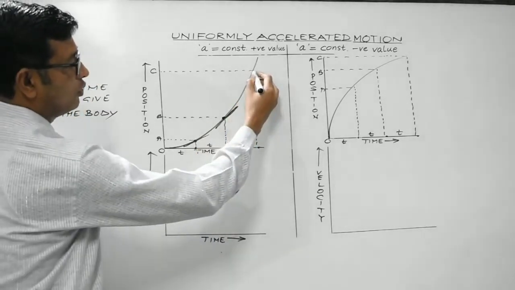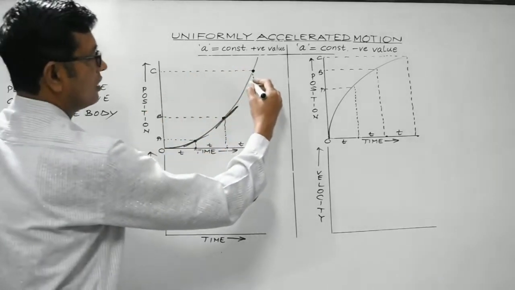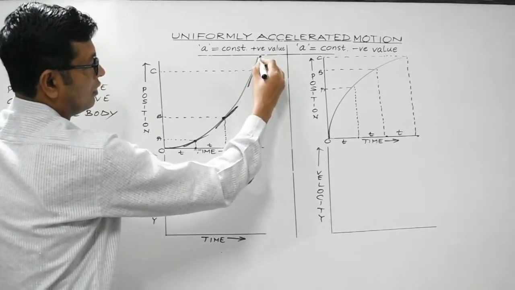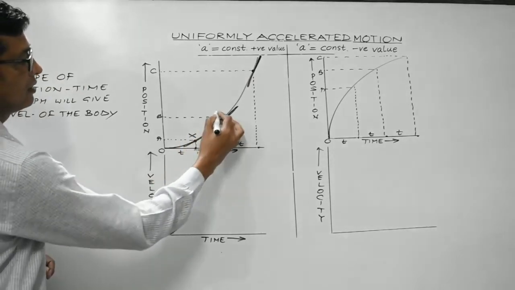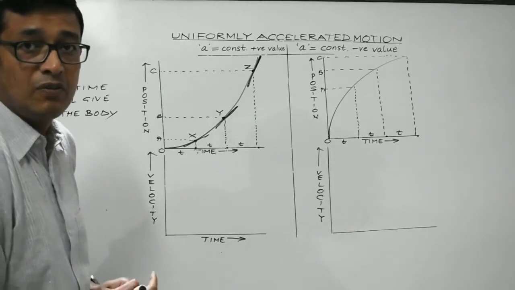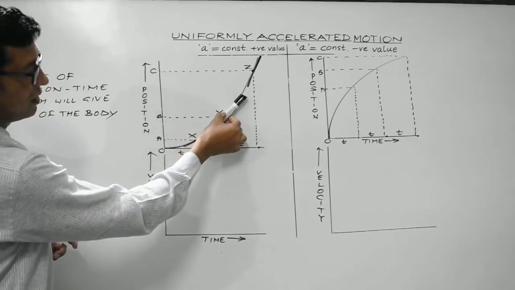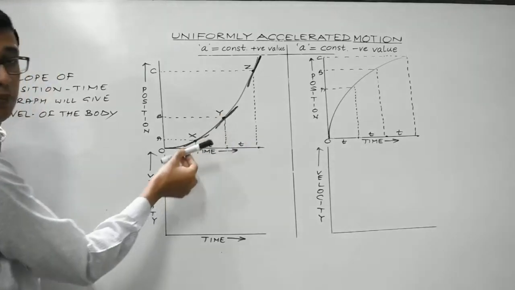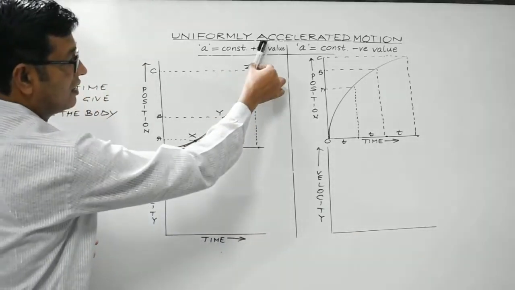Now if you wish to draw a tangent at this particular point, then it will be like this. Suppose this is x, this is y, and this is z. At which point is the slope maximum? At this point, this is the tangent which gives the slope. So it is maximum at point z. Here the slope is maximum.